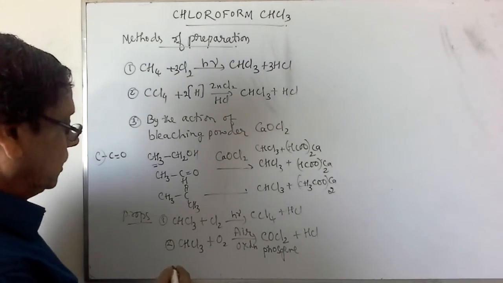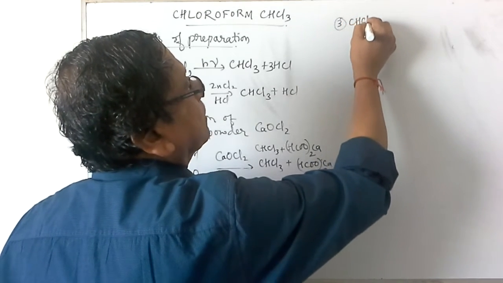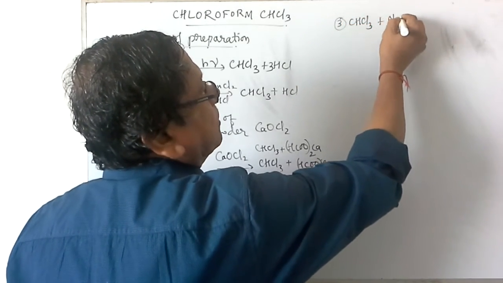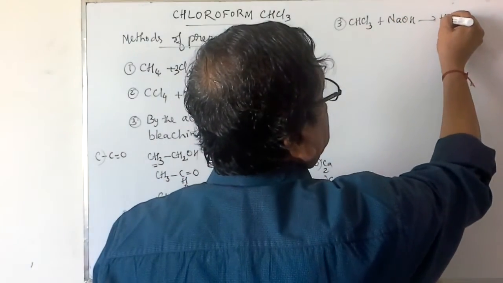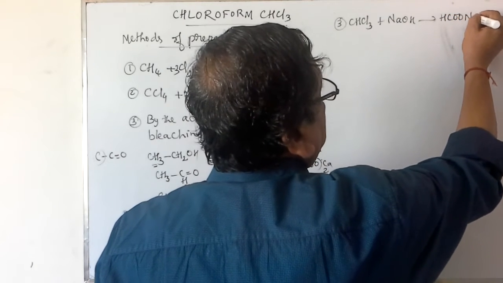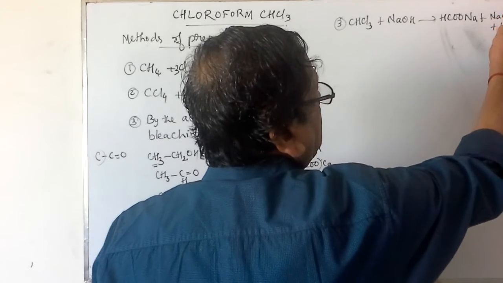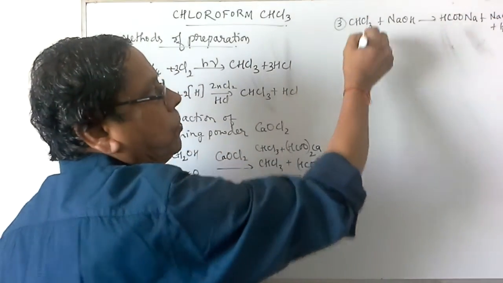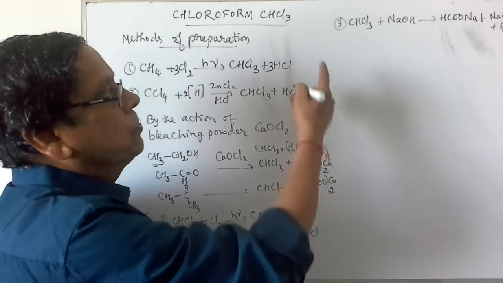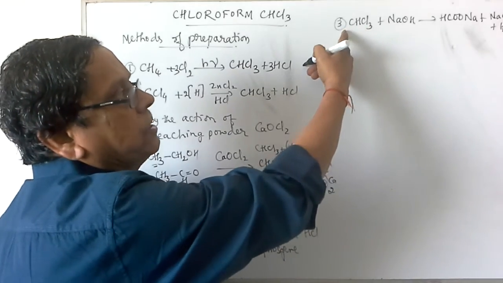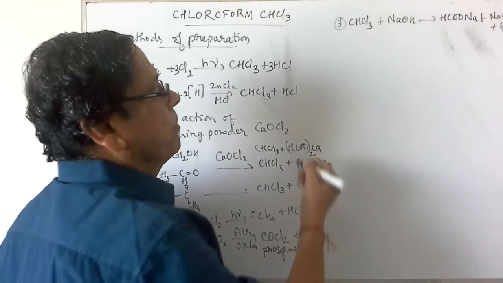Then the third one is when this chloroform is treated with NaOH, hydrolysis with alkali, it gives rise to HCOONa along with the formation of NaCl and water. So here the chlorine atoms of the chloroform will be replaced by OH groups. And when more than one OH group is attached to the same carbon atom, it will lose a molecule of water. Finally, it gives rise to sodium formate.